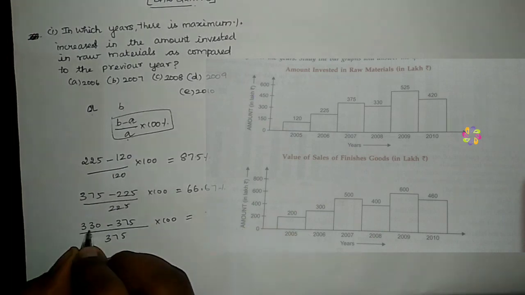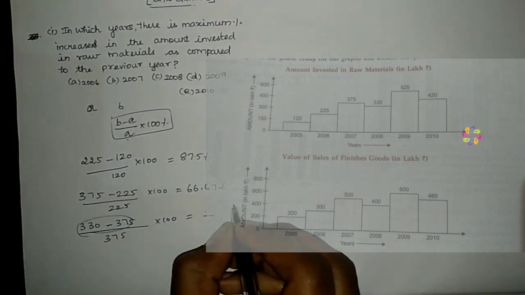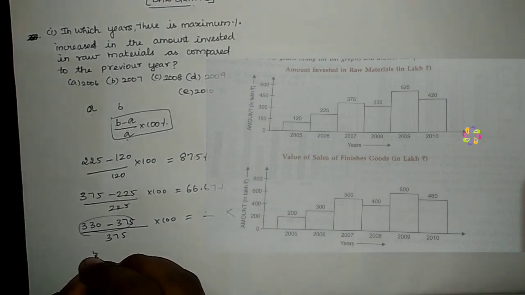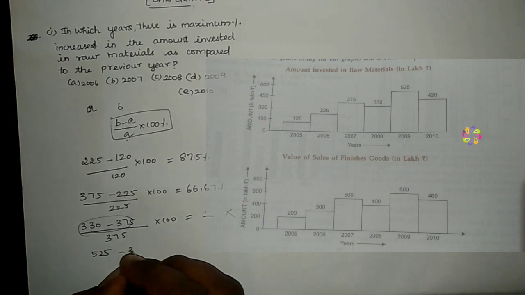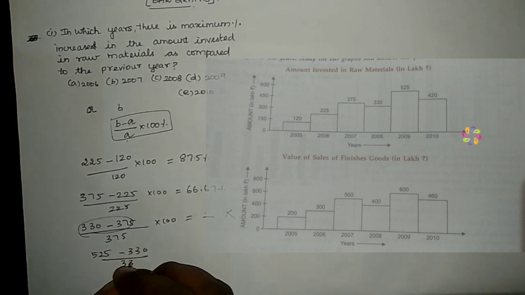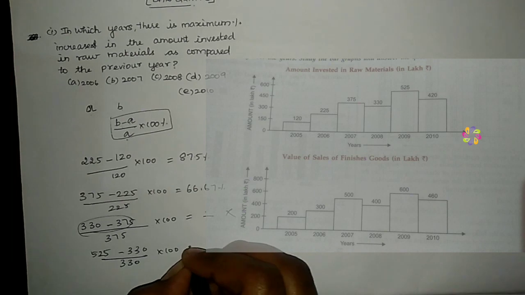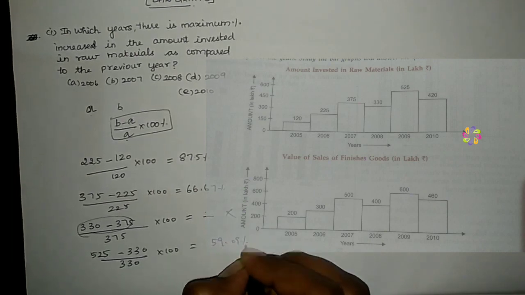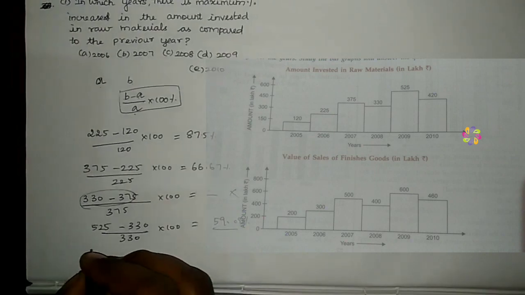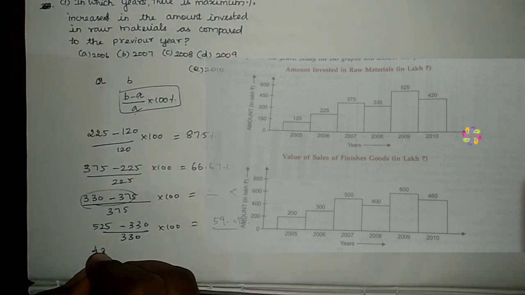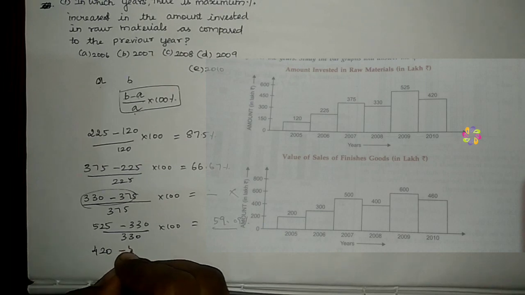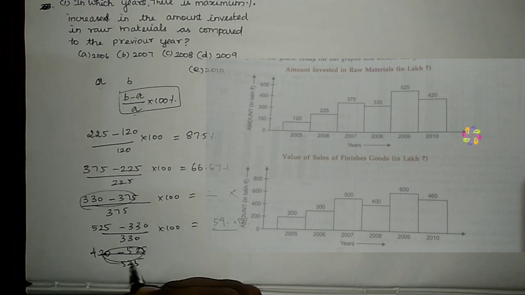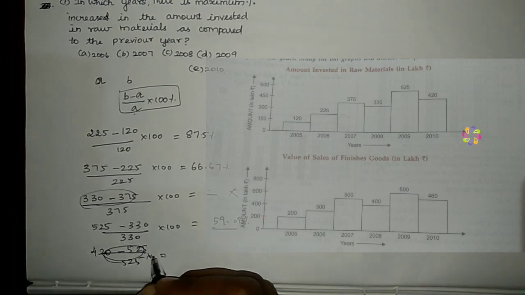The value will be negative, so let us neglect this. Next, 425 minus 330 by 330 into 100 is around 59 or 60 percent. For 2010 and 2009 it is 420 minus 525 by 525. Here also the value is negative, so we are neglecting this.